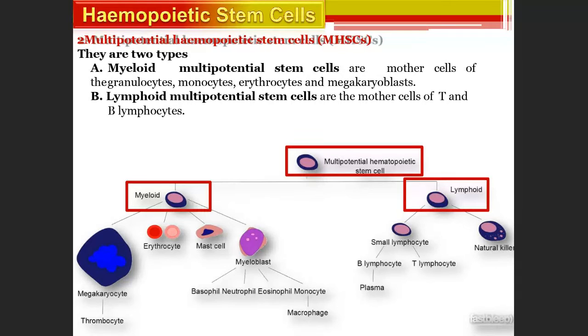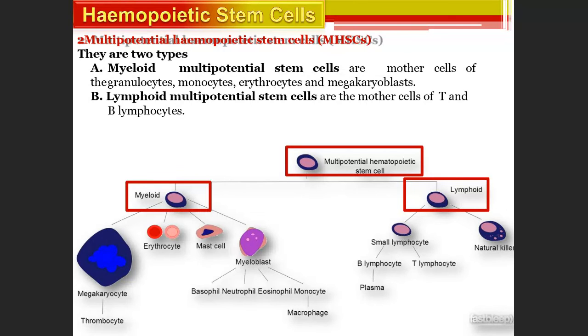There are two types: multipotent hematopoietic stem cells, right? So myeloid and lymphoid. Lymphoid will form small lymphocytes, B lymphocyte, T lymphocyte, natural killers. Myeloid will form megakaryocytes, erythrocytes, mast cells, myeloblasts. So this flow chart, you can know it is good. Otherwise, at least you should know the names.